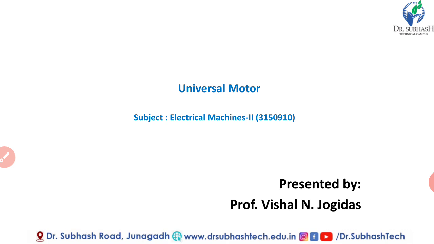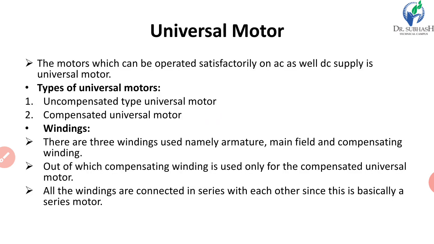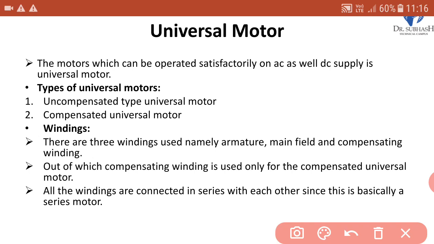Now we are going to discuss about universal motor. So let us start universal motor. Now the motors which can be operated satisfactorily on AC as well as DC supply is universal motor. See why it is called universal motor? Because this motor can be operated satisfactorily on AC as well as DC supply. So that it is known as universal motor.